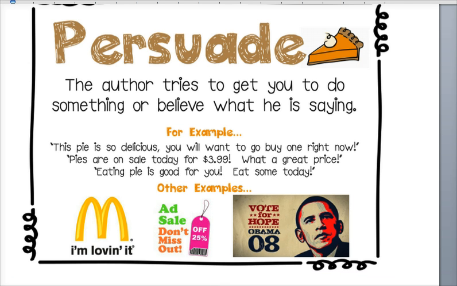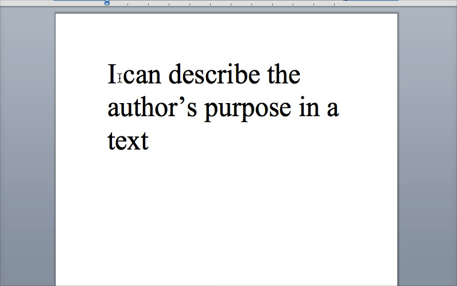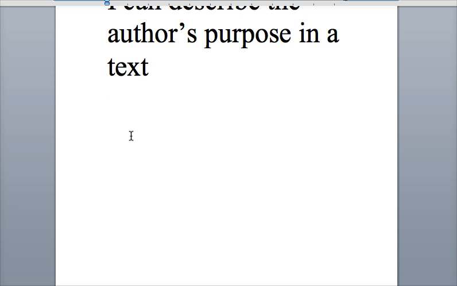So here's your task now. You will need to write down the learning intention. That's the first step. The next step is, if you are the person in your group that's finding the persuasive text, then you would need to write down persuade text. If it's an inform text, then you write inform text, and then entertain text if you're doing that one.